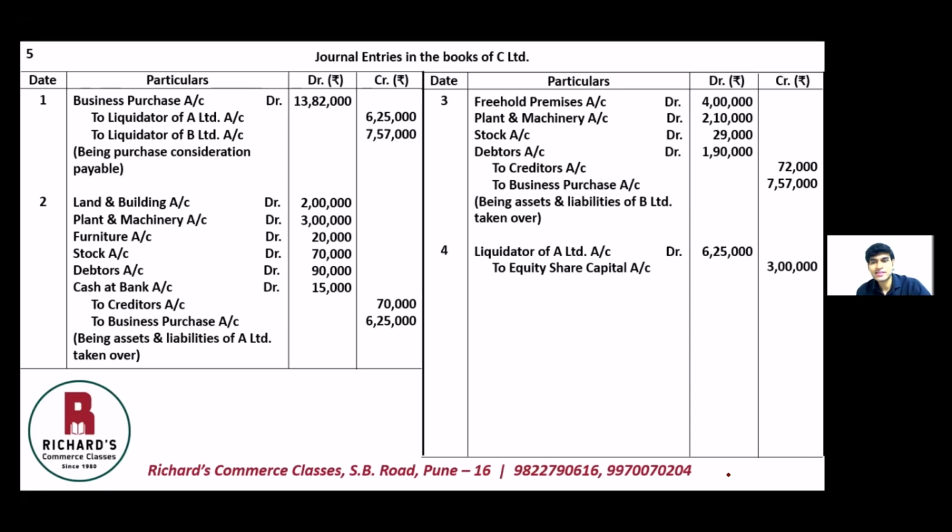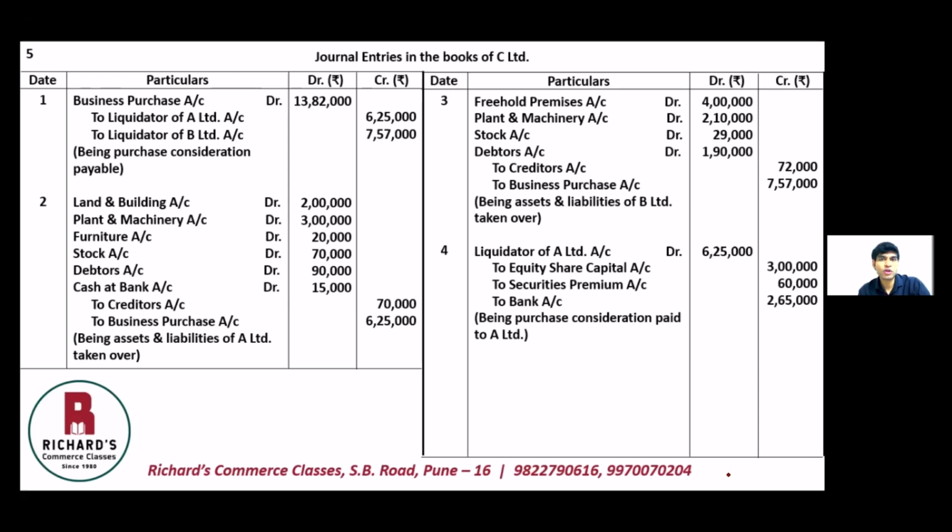Now how is this 3 lakhs? It is 3,000 shares of 100 each. The face value is 3 lakhs, but they were issued at 120 rupees. So that 20 rupees extra is premium, which will be credited to securities premium account. So to securities premium account, 60,000, that is 3,000 shares into 20 rupees each is 60,000, and the balance in cash. So to bank account, payment made through bank, 2,65,000, being purchase consideration paid to A Limited.